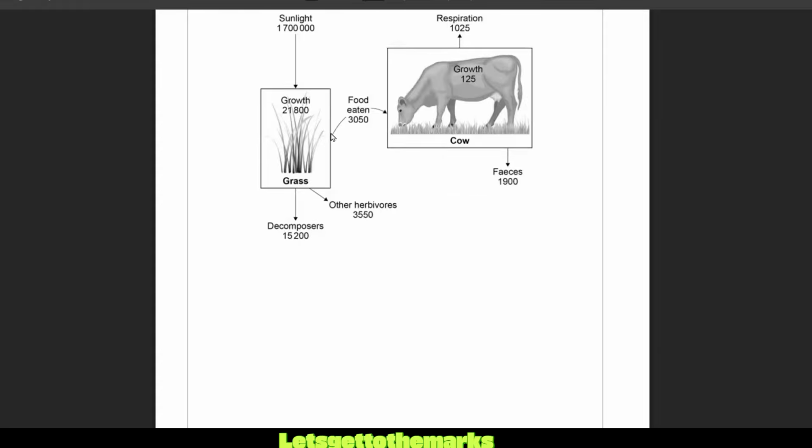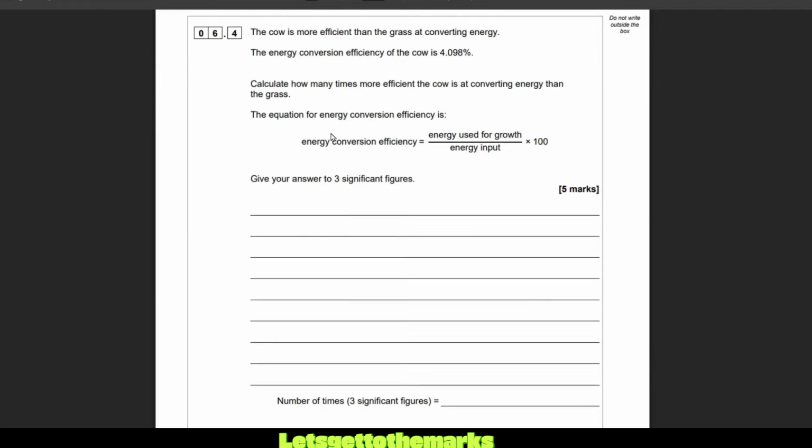All right, let's zing down. They're going to give us a maths question. I'm taking it. Yeah, baby. 5 marker. The cow is more efficient than the grass at converting energy. The energy conversion efficiency of the cow is 4.098%. Calculate how many more times efficient the cow is at converting energy than the grass. The equation for energy conversion, they've been very nice here, is energy used for growth divided by energy input times 100. Give your answer to 3 significant figures. So we've been given how good the cow is. They've told us that the cow is more efficient, which means our answer should be less than 4.098%.